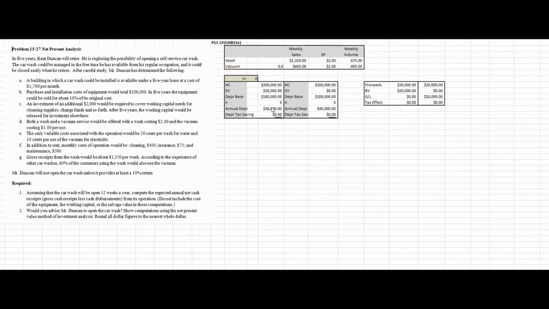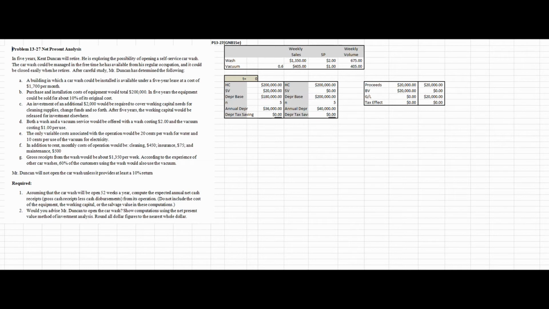This is a tax deductible expense, and so I would determine what my depreciation tax savings would be at this point. Now, because my tax rate is equal to 0, I don't have any depreciation tax savings. But were my tax rate to be something other than 0%, then there would be a tax effect associated with depreciation. And once again, the common mistakes that are made in these types of problems is leaving something out. So that's why it's a very good idea before you get started on anything else to make sure you get this type of information sorted out. What's my depreciation? What's my associated tax break with that depreciation?